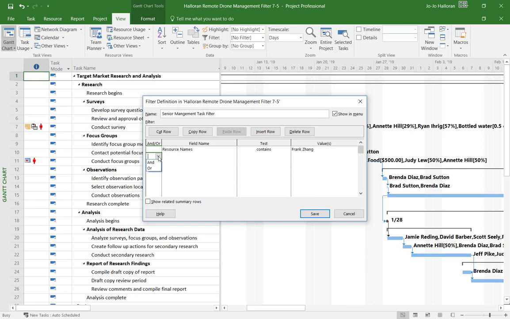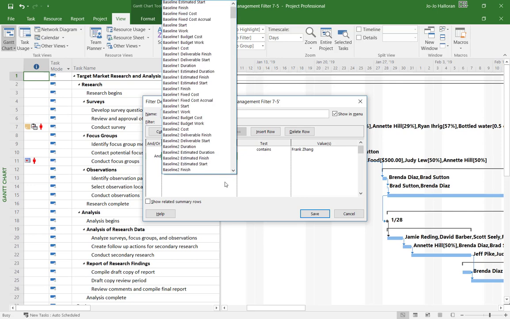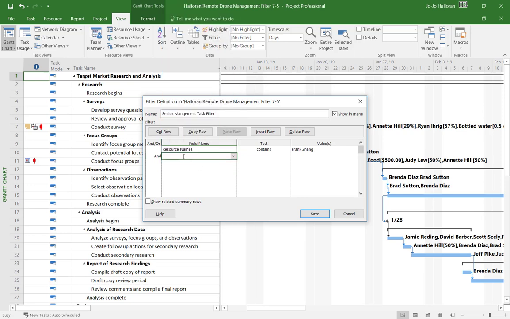So we're going to click the little down arrow and say and, because we want to find Frank and Judy. Okay, so now I'm going to click here and, whoops, let me click out of there. It's easier just to type in there, but make sure you don't get the resource group. Make sure you get the resource name again.